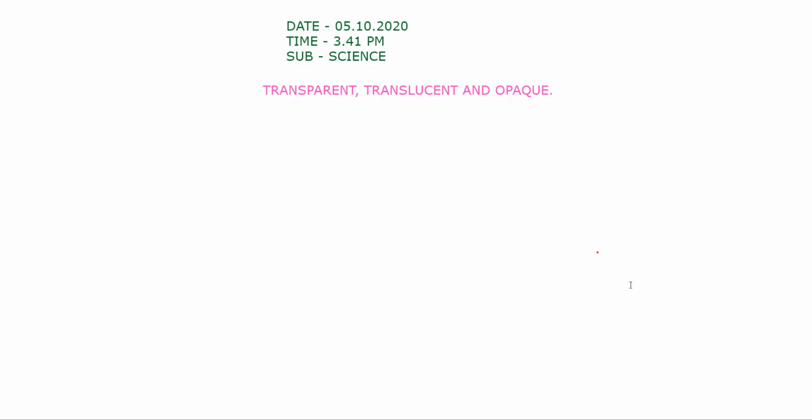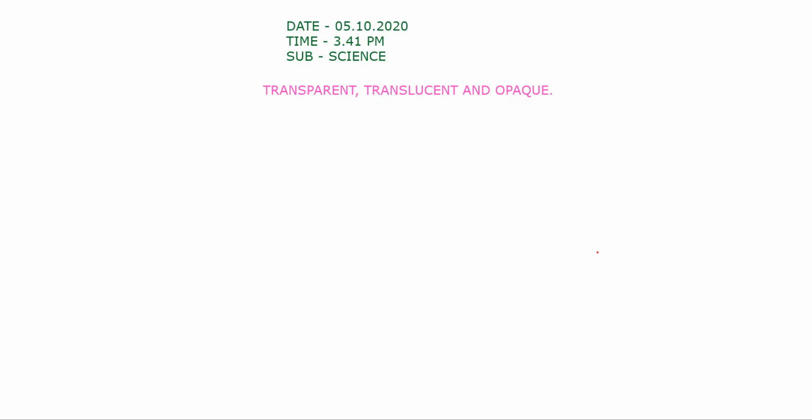We will begin period 2 of light, that is transparent, translucent and opaque. So what is transparent, what is translucent and what is opaque? The substances that allow almost all light to pass through them are called transparent substances.